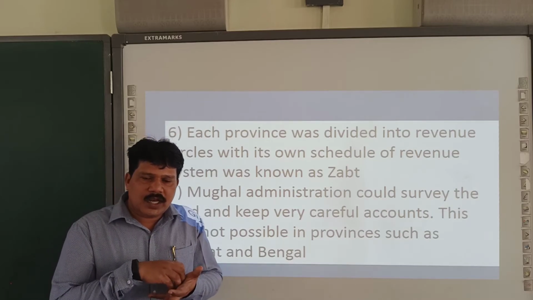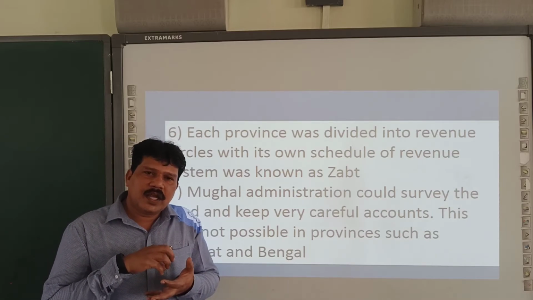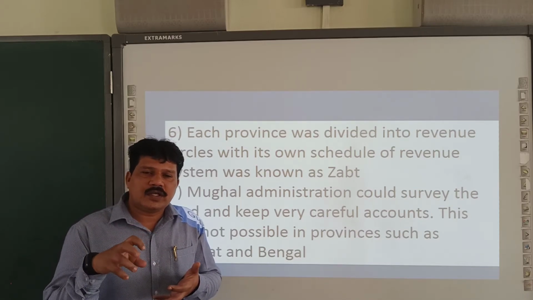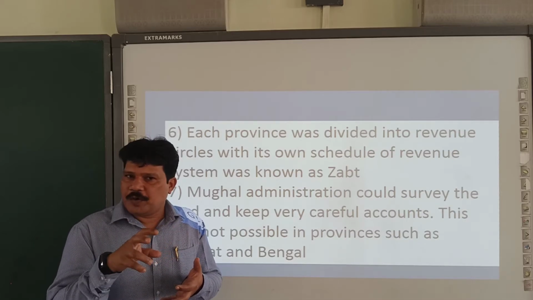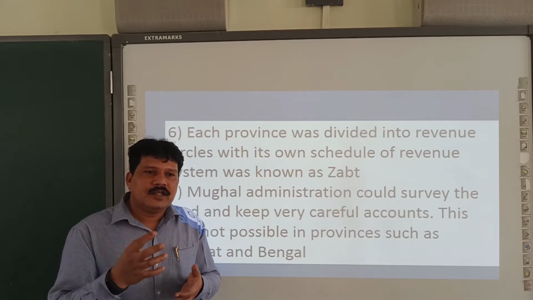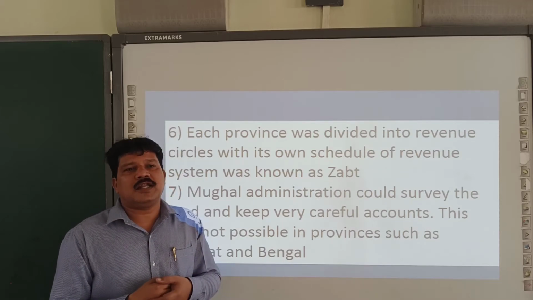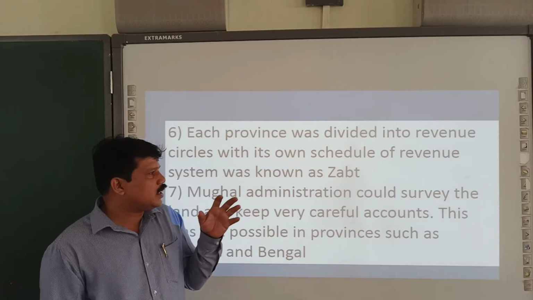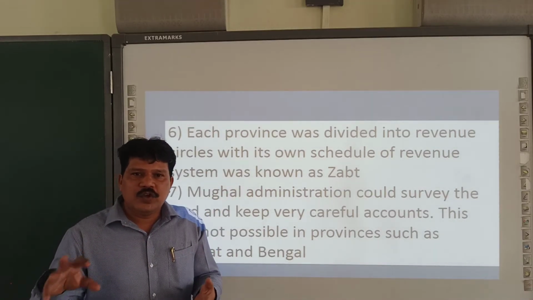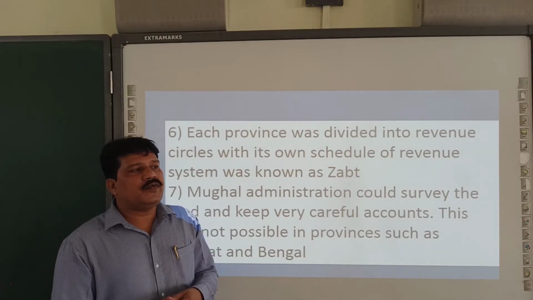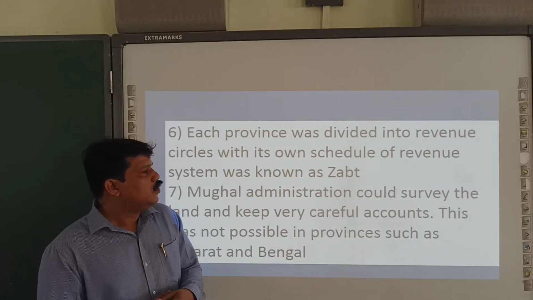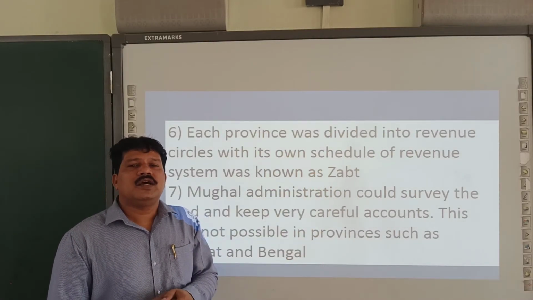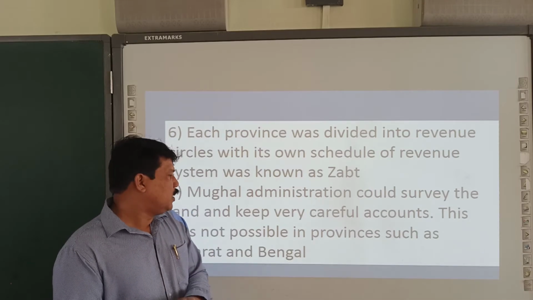Now you see, one village collects the tax. The village and the group of villages collect the tax, handed to the tahsil. The group of tahsils collects the tax, handed to the district. The group of districts collects the tax, handed to the state. This is how systematic tax collection is done today. In the same way, Mughals introduced a systematic tax collection in which they divided revenue circles, and each revenue circle was known as a jama. Jama was the name of the revenue circle created by the Mughal kings.